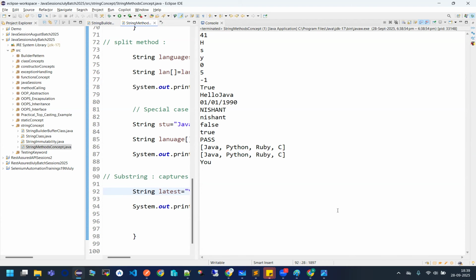Aside from this, obviously you won't be requiring other methods. There are a lot of methods, but if something is required, I'll surely tell you in the Selenium sessions. But for timing, this is enough from strings which you should know. Any questions still here? Anything?